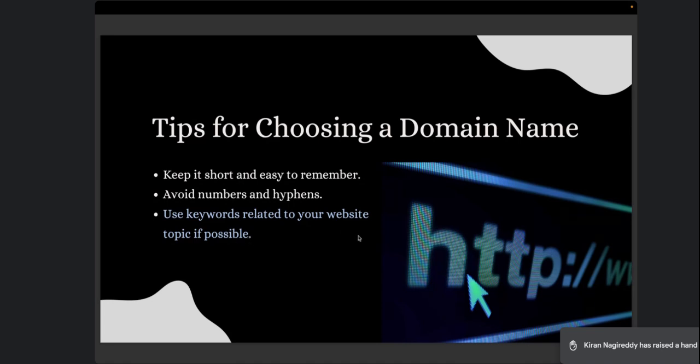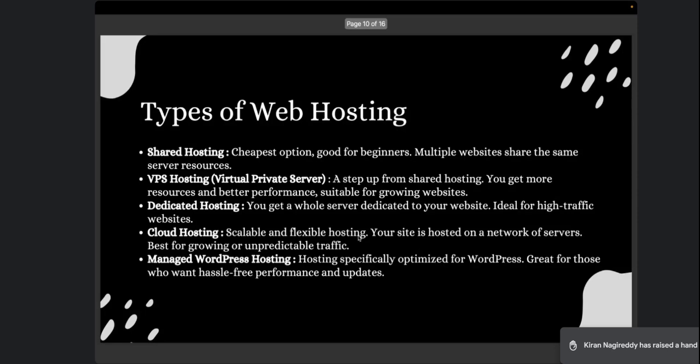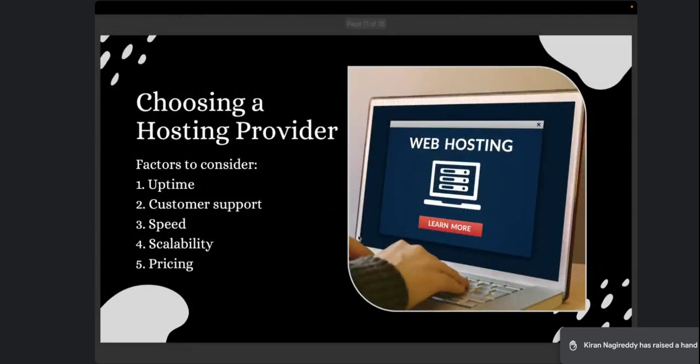Now let's see what the tips are to choose a hosting, that is your server. Make sure whenever you're purchasing a server, it should have good uptime. So what is uptime? If you have a phone and you have charged it to 100%, your phone is up and running. You'll be able to use your phone till the charge is 0% or at least 1%, correct? That is uptime. So how much time will your website always be running so that people can access it?